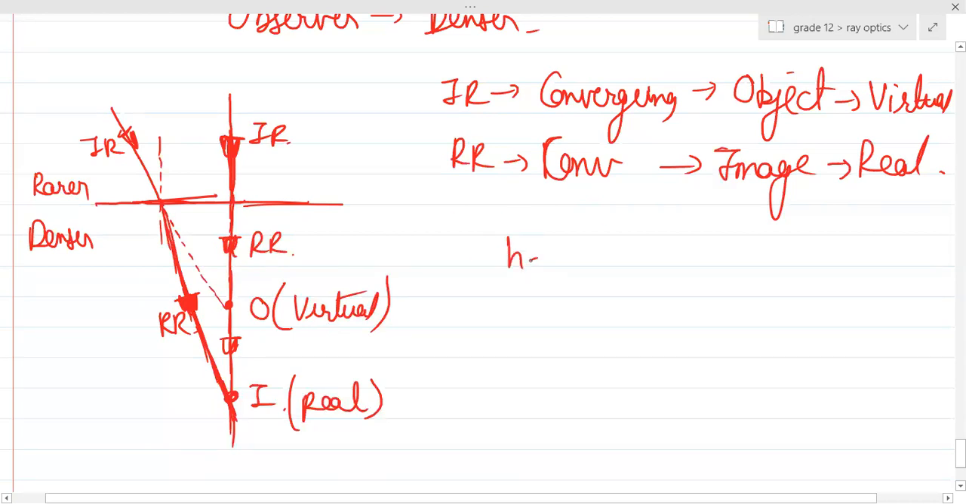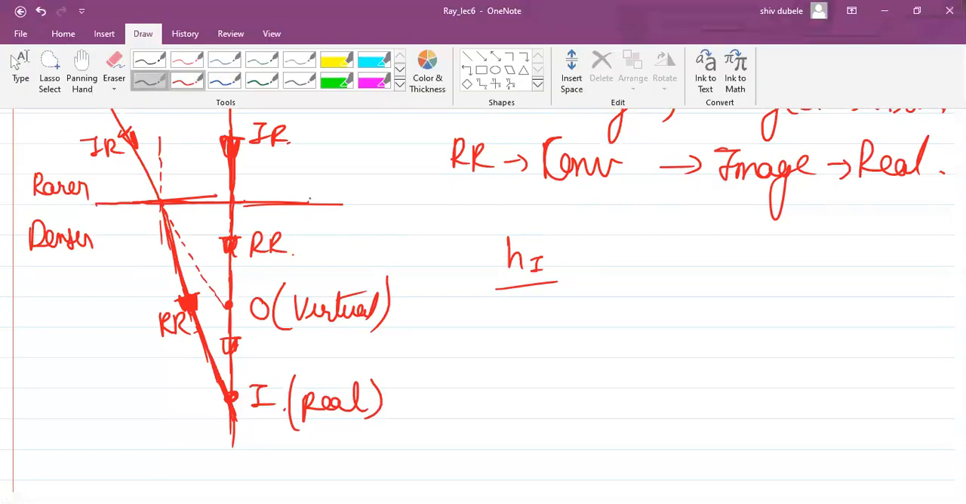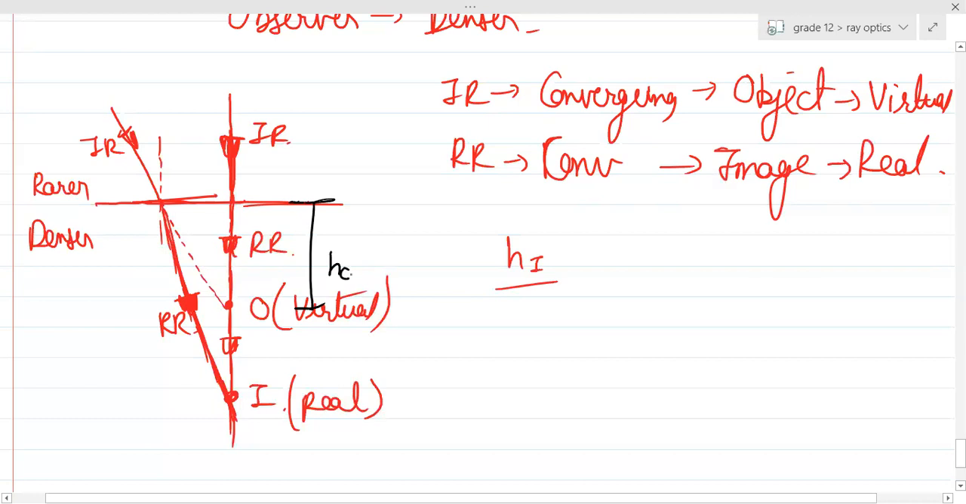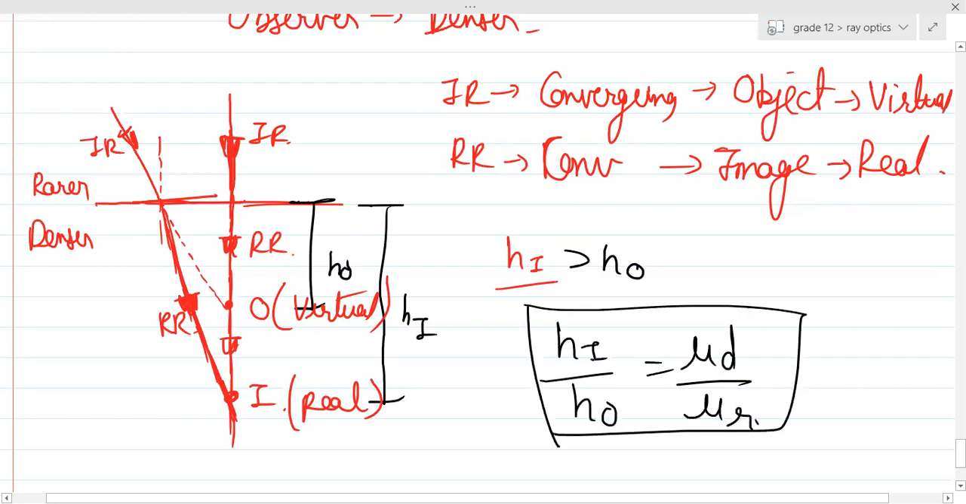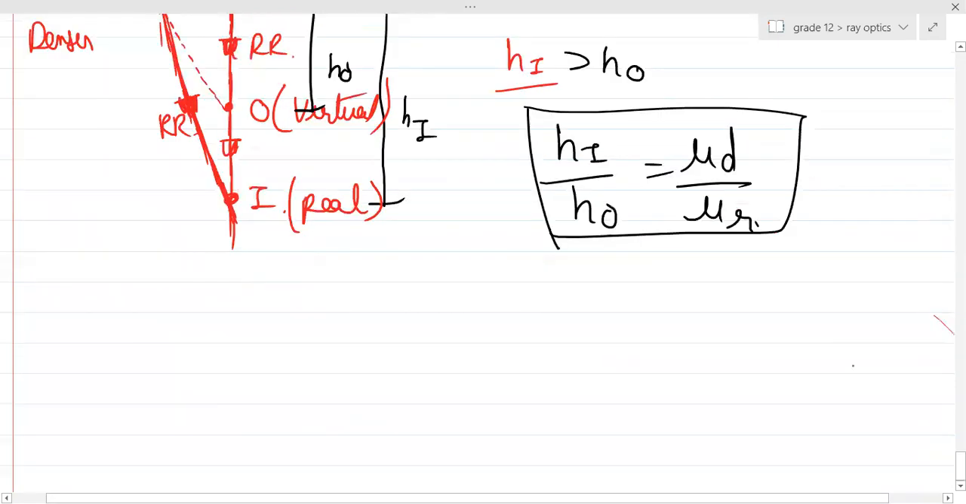Again the same thing, guys. HI, tell me which is greater, which is smaller. Can you see this is your HO and this is your HI? Which is greater? HI is greater than HO, right? Yes, sir. So you can write directly HI by HO is basically mu D upon mu I. In front of the bigger height, you'll write the bigger refractive index. In front of the smaller height, you'll write the smaller refractive index.